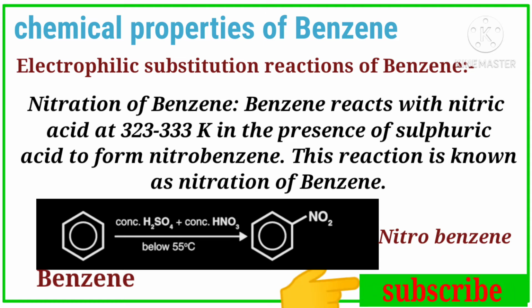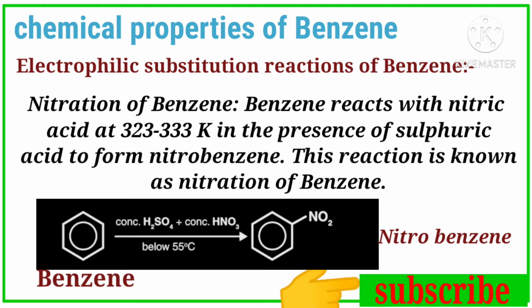Benzene reacts with nitric acid at 323 to 333 Kelvin in the presence of sulfuric acid to form nitrobenzene. This reaction is known as nitration of benzene. In nitration of benzene, what is the electrophile? The NO2 group is the electrophile. The electrophile attaches to benzene, so that is termed an electrophilic substitution reaction.